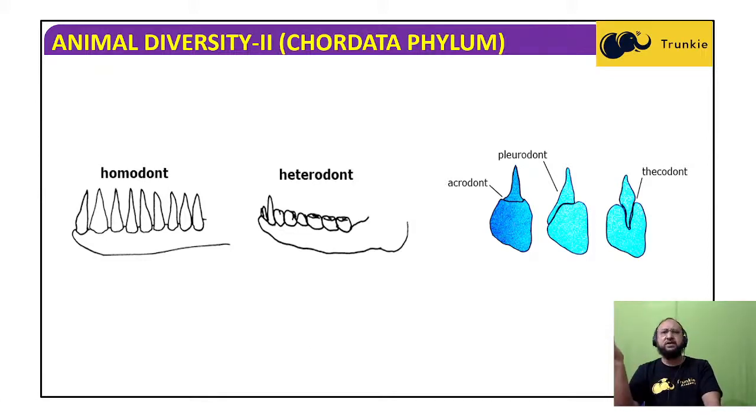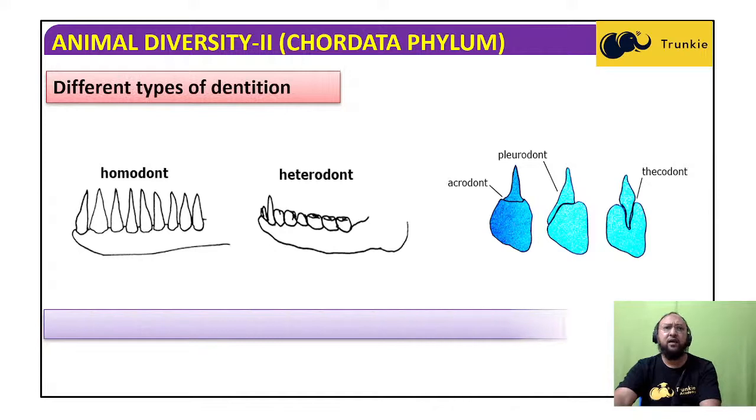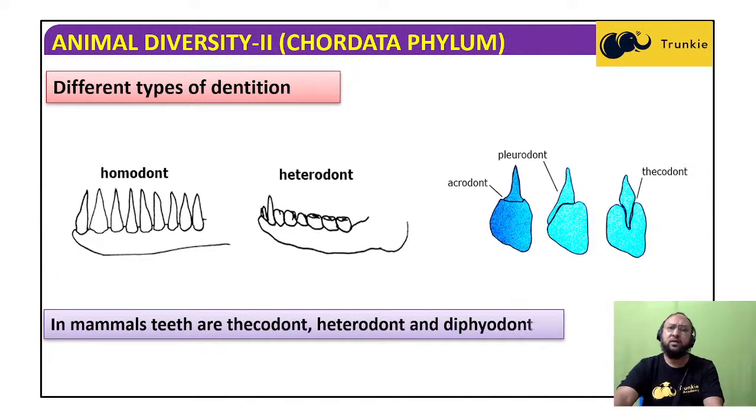Dentition in different animals is like homodont, heterodont, acrodont, pleurodont or thecodont. Homodont means all the teeth will be of similar type. Heterodont means some will be canine, some incisor, some molar, some premolar, so a mix of different types. Acrodont means right from the surface of the jaw. Pleurodont means it will be from the lower side of the jaw, a little deeper. And thecodont means it will be right into the socket. Deep sockets will be there.